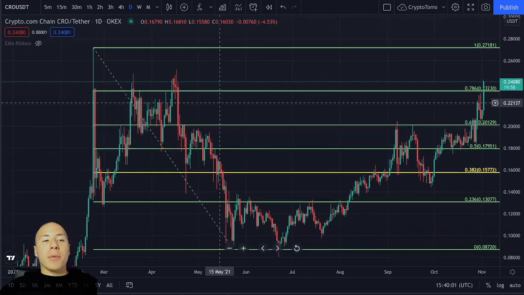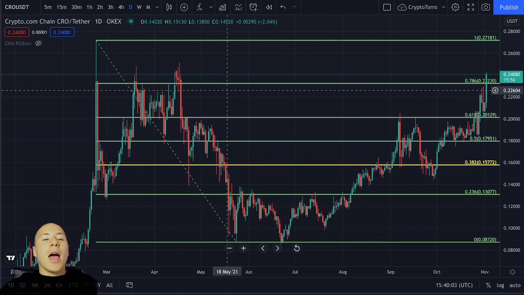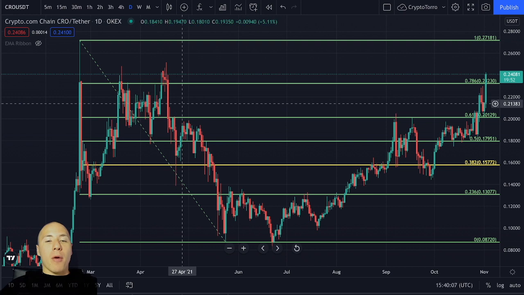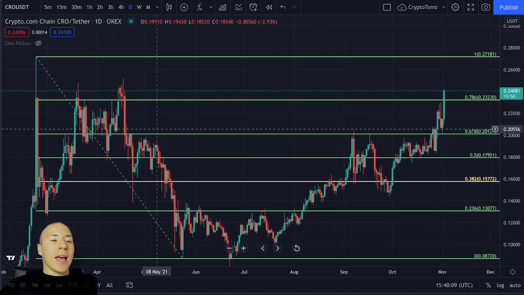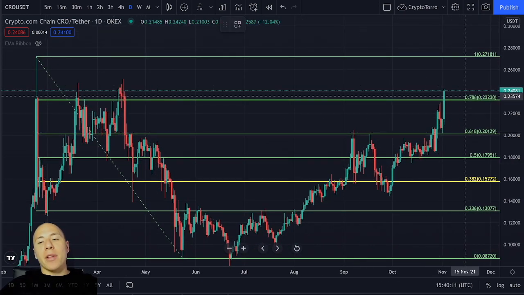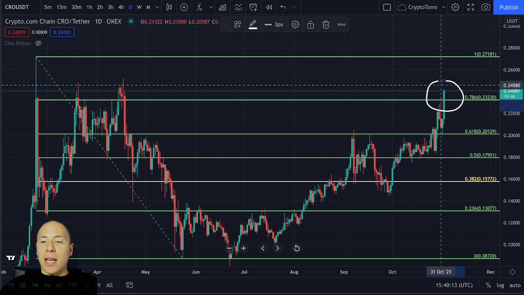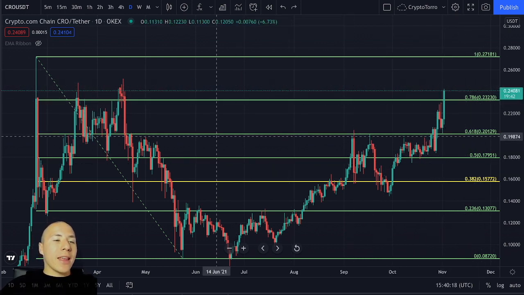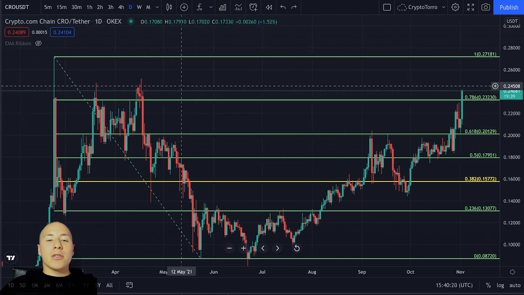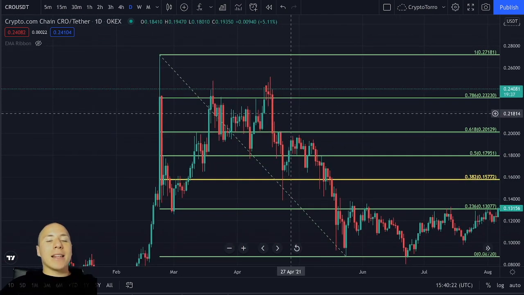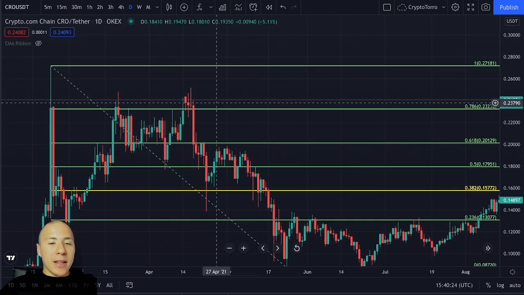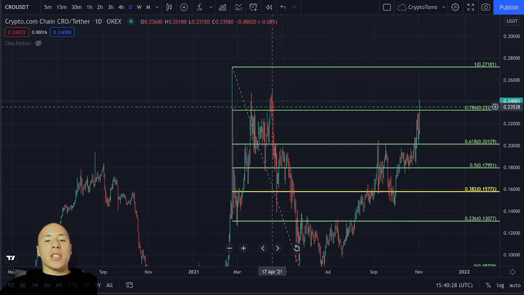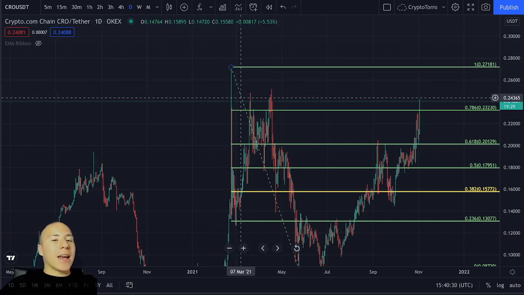I already opened up the crypto.com compared to USD tether chart on the daily time frame, and why I'm doing so is because today something absolutely marvelous happened. We are breaking above the 0.786 Fibonacci level at 23 cents, and what I think is absolutely important right now is to take a look at previous data, and that is actually something you can immediately see. We have been here before just for a small tad during a few days in the past.